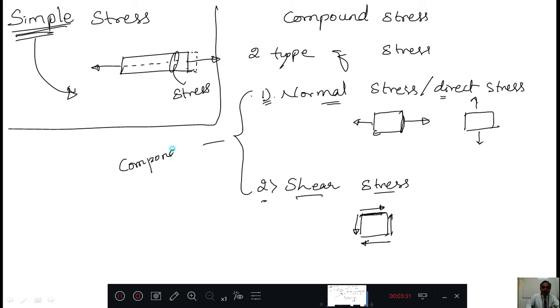Very easy, right? The normal stress and shear stress both act together on the body, therefore it is called compound stress. It is also known as complex stress. Most probably we don't use the word complex stress. Compound stress is a very good one. Now where will we observe this combination of normal stress and shear stress?